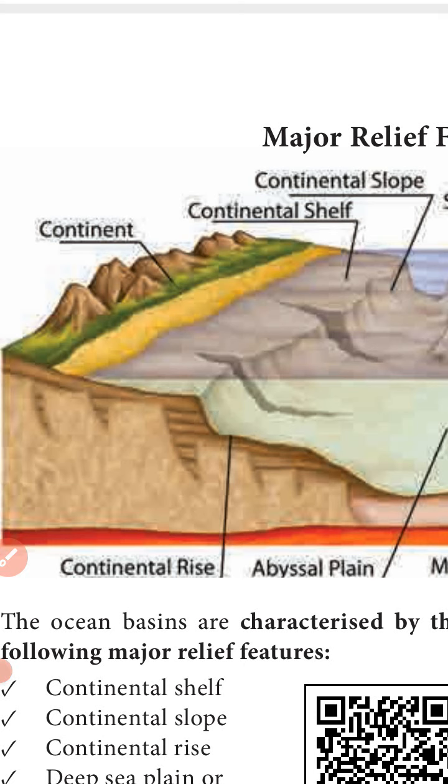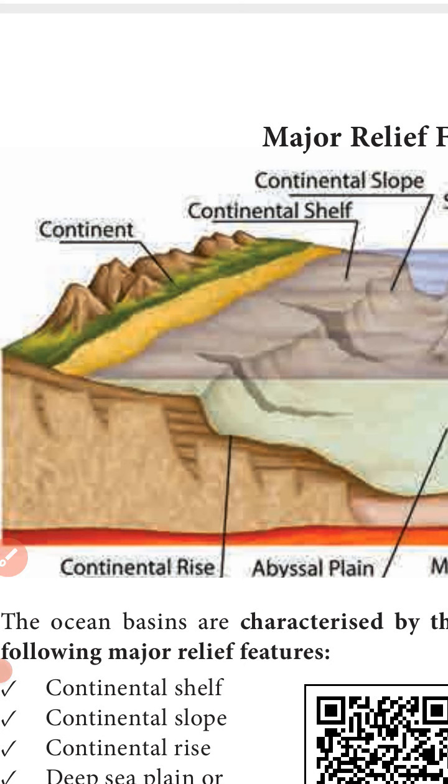Why is it known as the richest fishing ground? Because so much grass, seaweeds and planktons are found in this continental shelf. So it is known as the richest fishing ground. Example, Grand Banks of Newfoundland.